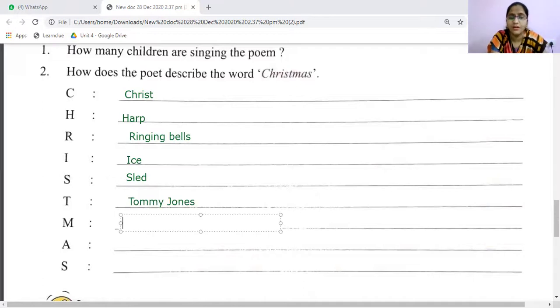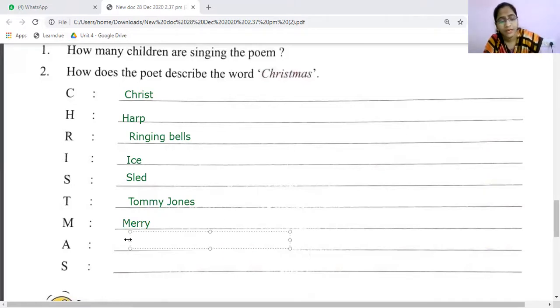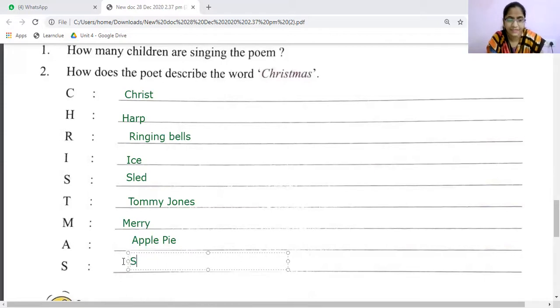M is for, very good, dear students, merry. Very good. Happy. A stands for apple pies. Okay, apple pie. Next, last one is Santa. S-A-N-T-A, Santa. Done, everybody? Page number 44, everybody done?